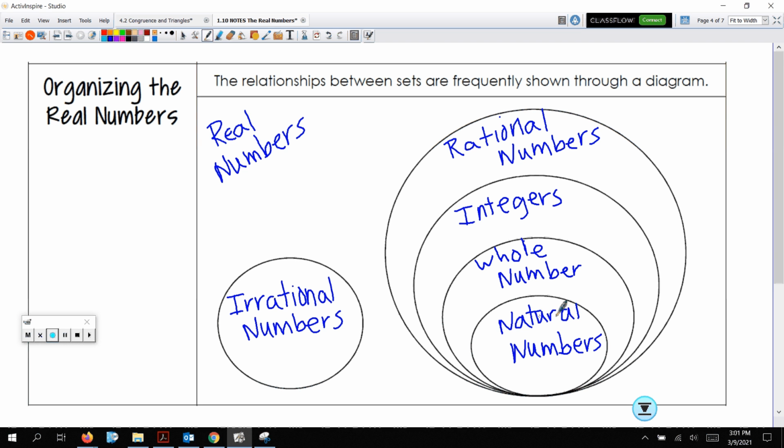Okay? So just a little quick visual reminder, a way to really see how they're all related. In this big rectangle, they're all real. So all of these numbers are real. Then we have our little freaks here that are not related to these guys. And that's how we do it, all right? Let's look at some examples and see if we can classify these numbers.